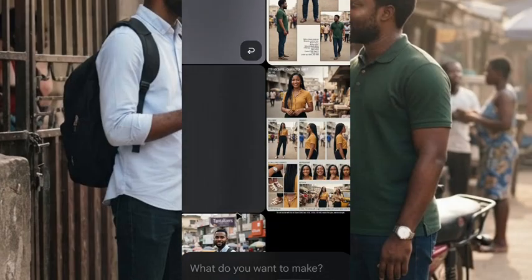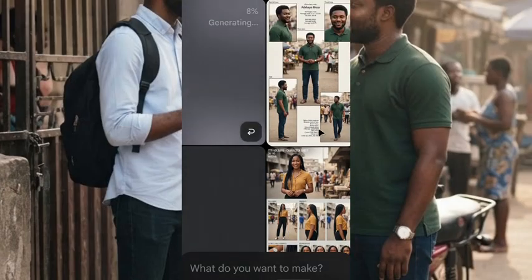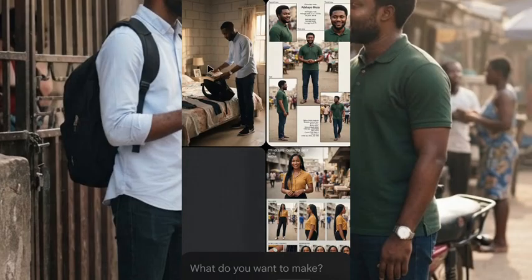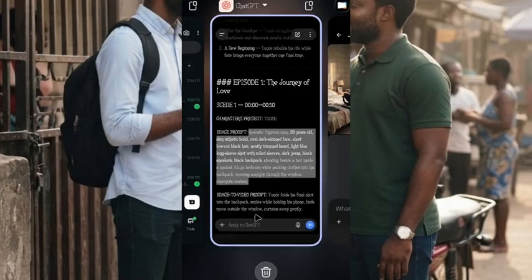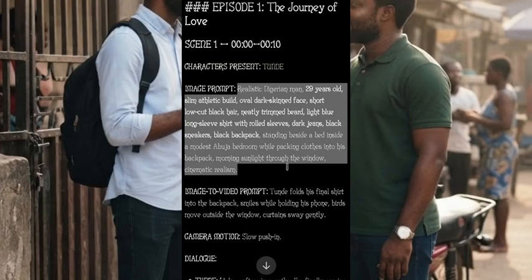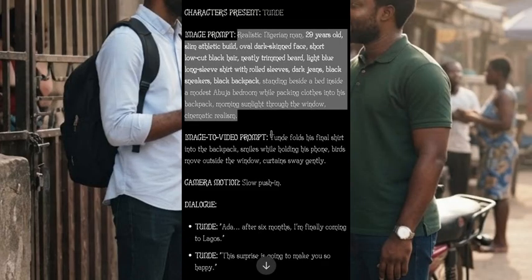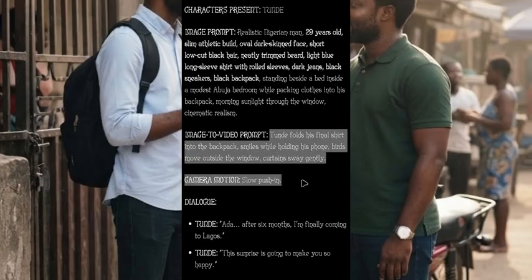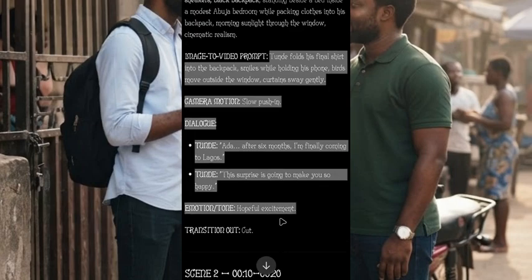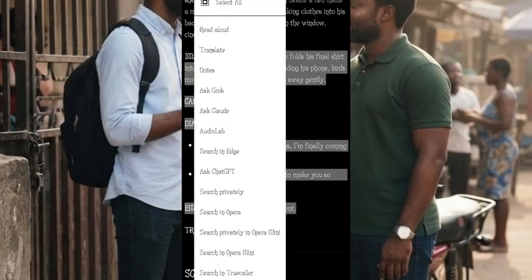All these images we first generated are just the image for the crew members we need in our movie, in our story. So now this is Tunde, as you can see. Now you come down to ChatGPT again. Now coming down to ChatGPT, you are going to copy Tunde, as you can see, image to video prompt. You copied it like this. You copy it till you reach this emotion side. After you reach here, you just click on copy.